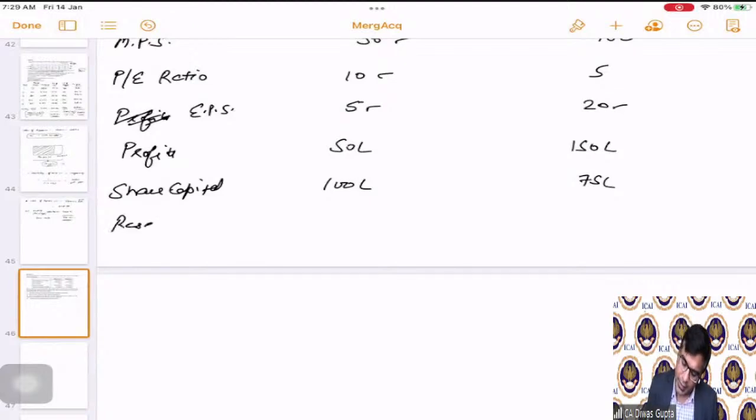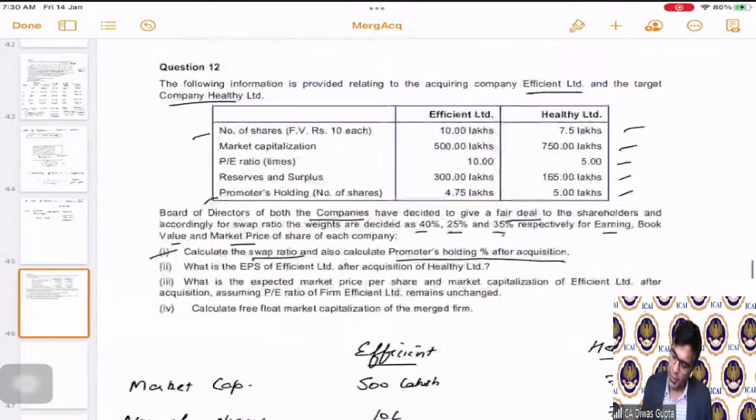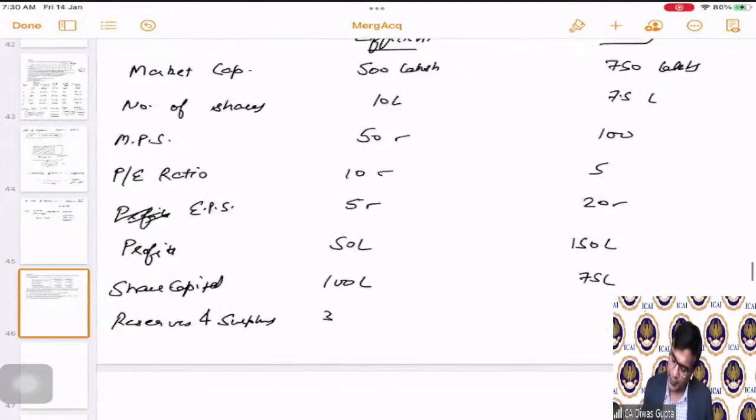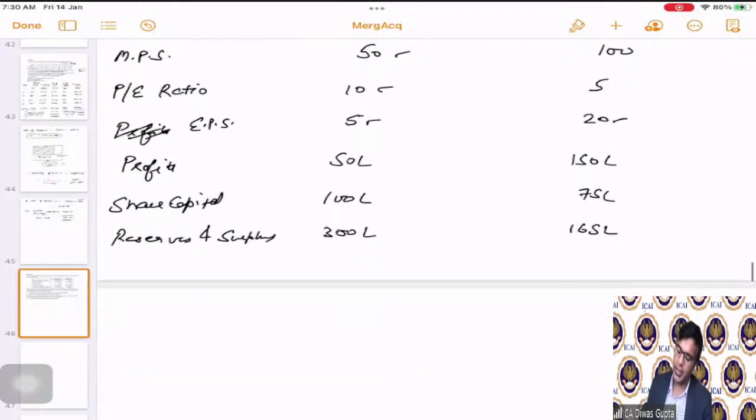Reserves and surplus. Reserves and surplus becomes how much? This is also given, 300 and 165 lakhs. Hence, the book value per share will be, first of all, the total book value is how much? 100 plus 300, 400. 75 plus 165 is 240.